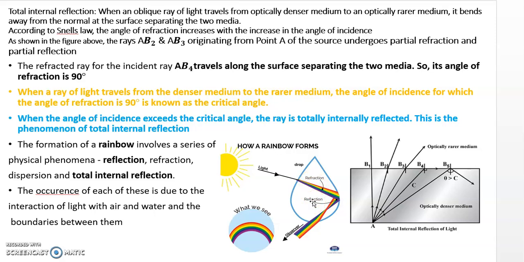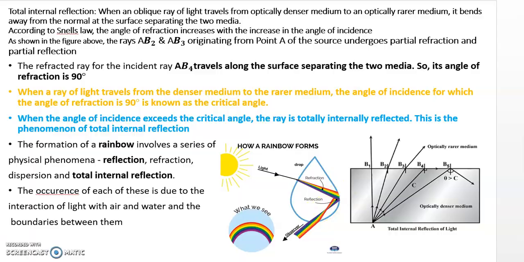So it involves a combination of all these phenomena. The occurrence of each of these is due to what? The interaction of the light with the air and the water and the boundaries between them. So this is how rainbows are formed. Remember, it involves a series of physical phenomena. This white light splitting into 7 colors is called dispersion. Since it travels from air to the water, that is called refraction. And then inside, total internal reflection.